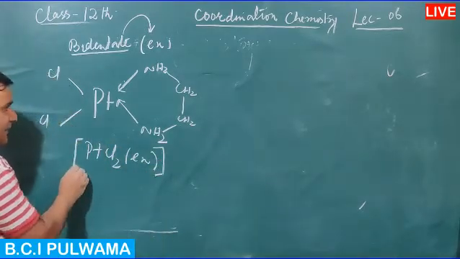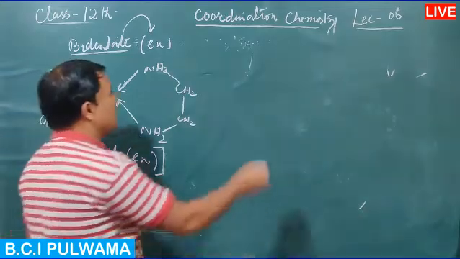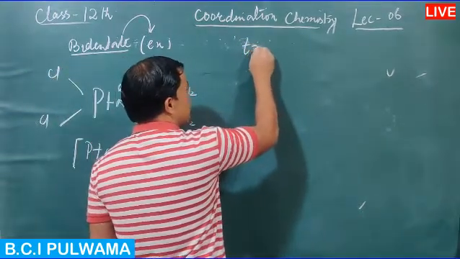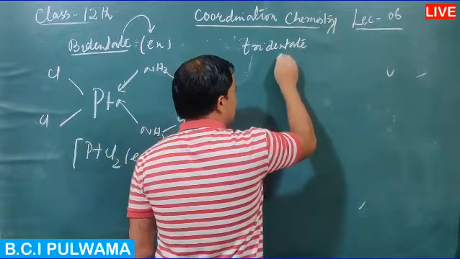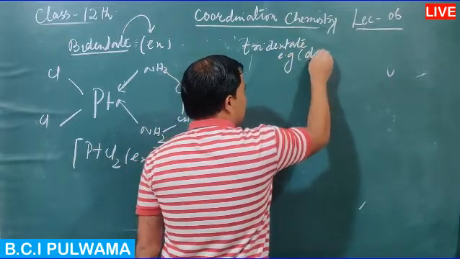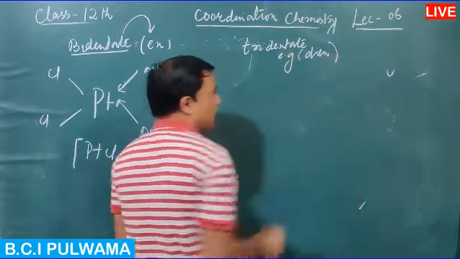The next example is tridentate chelation, where a tridentate ligand is used, that is diethylene triamine.